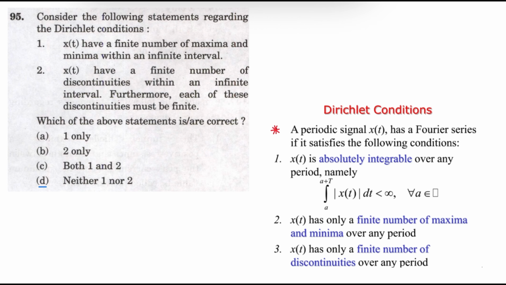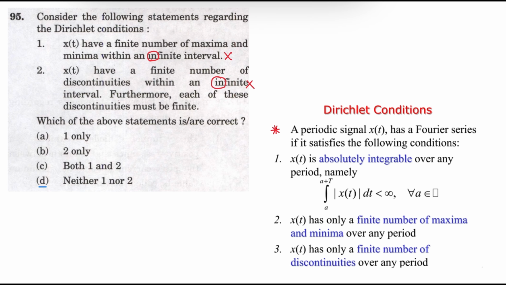Question number 95. Consider the following statements regarding Dirichlet conditions. Statement 1. X of t has a finite number of maxima and finite number of minima within an infinite interval. Statement 1 is incorrect. X of t has a finite number of maxima and finite number of minima within a finite interval. Statement 1 is incorrect. Statement 2. X of t has a finite number of discontinuities within an infinite interval. Statement 2 is also incorrect.